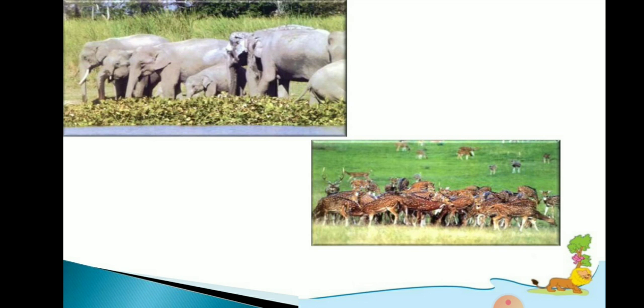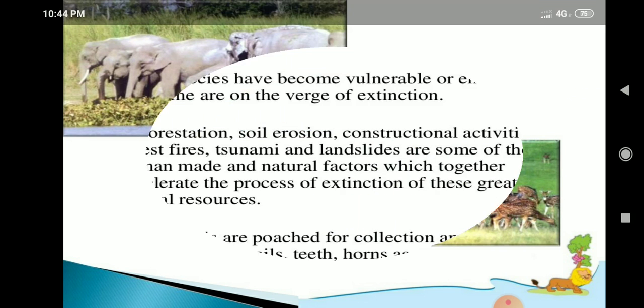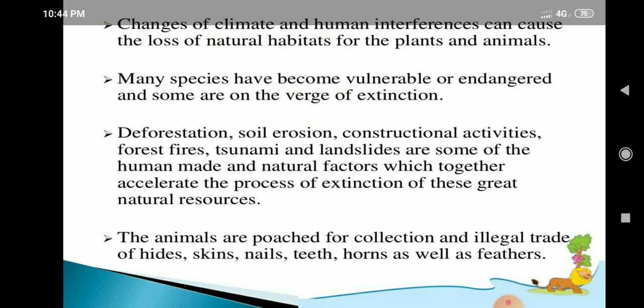So you can see here important animals, wildlife, and changes of climate and human interference can cause the loss of natural habitats for the plants and animals. It is very important: not only human beings, climate also plays an important role in the loss of these natural habitats for the plants and animals.